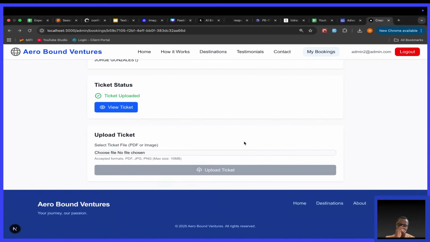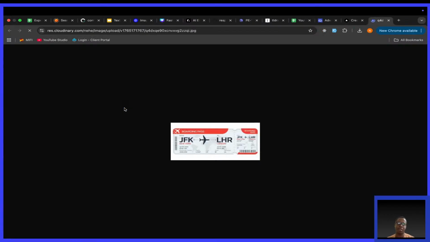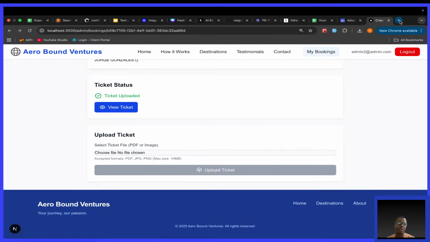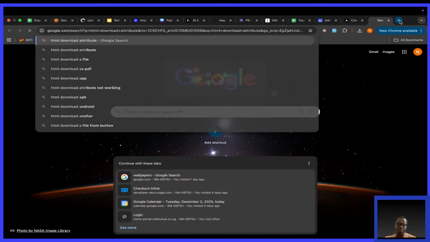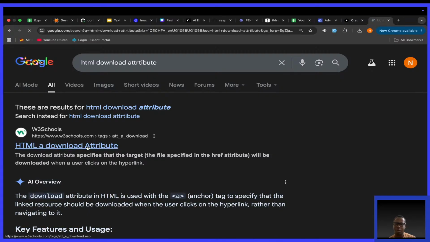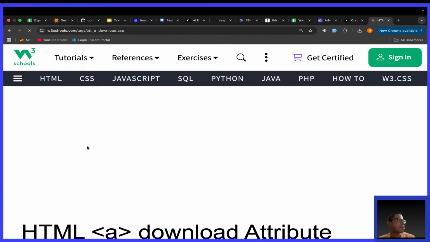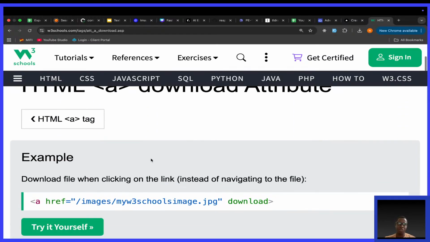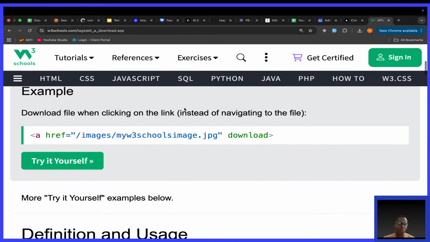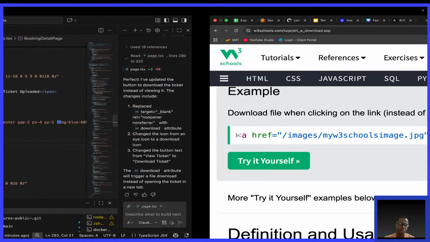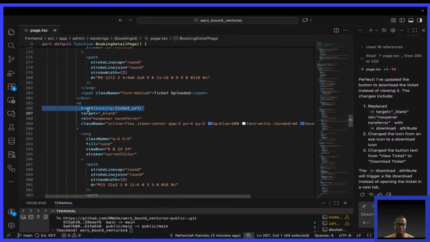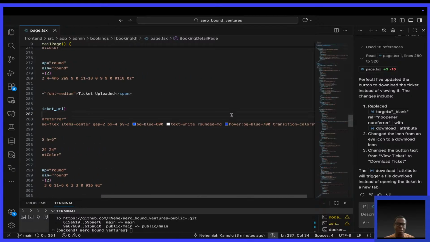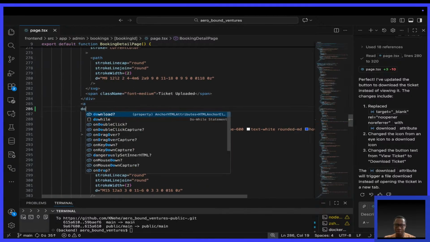Yeah, it replaced it. So actually in HTML, let me show you something. What I'm going to use is the HTML download attribute. Let me show you this quickly. See, in HTML there is a download attribute on an anchor tag. You simply say download. Question: did it actually add it? It didn't. Are you seeing?